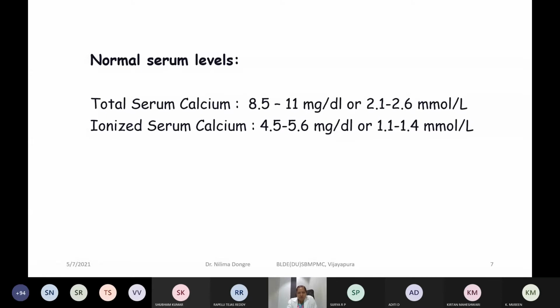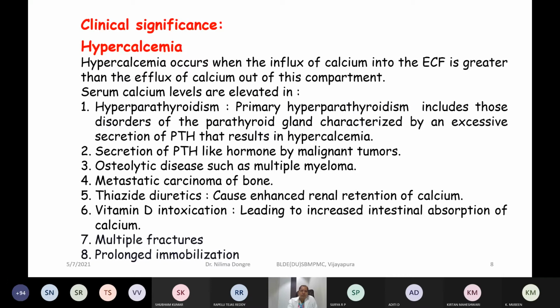So this is the next aspect. Depending on your values, you have to check whether it is in the normal range or there is any variation. If it is increased or decreased, that we have to understand, and this is how the clinical significance of this particular estimation is to be understood.